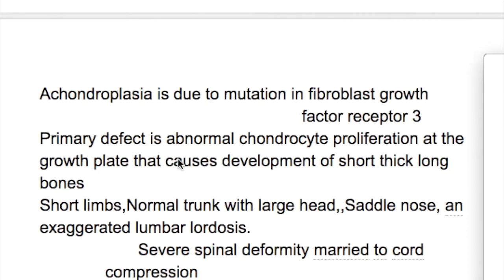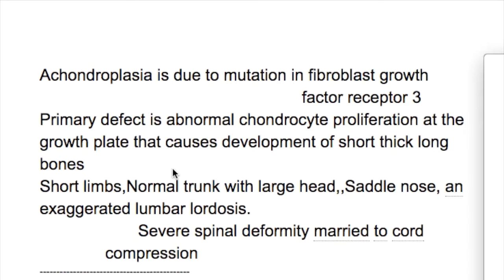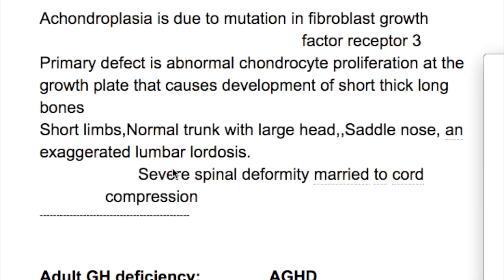The primary defect is abnormal chondrocyte proliferation at the growth plate that causes development of short, thick, long bones. Clinical features are short limbs with a normal trunk, large head, saddle nose, and an exaggerated lumbar lordosis. Severe spinal deformity may lead to cord compression.